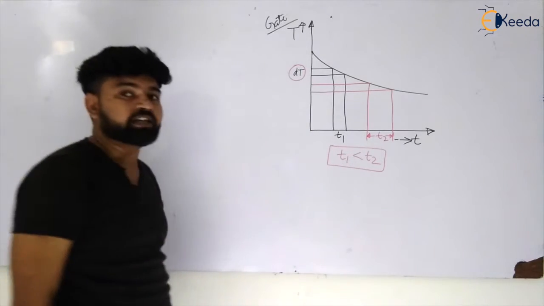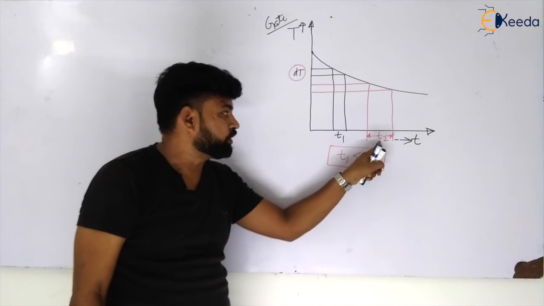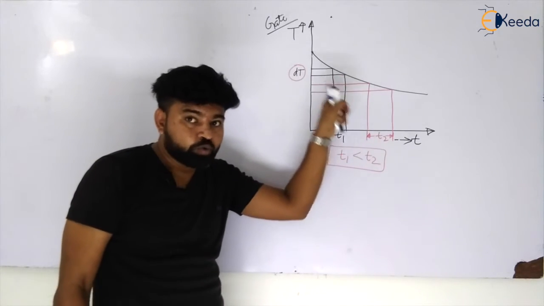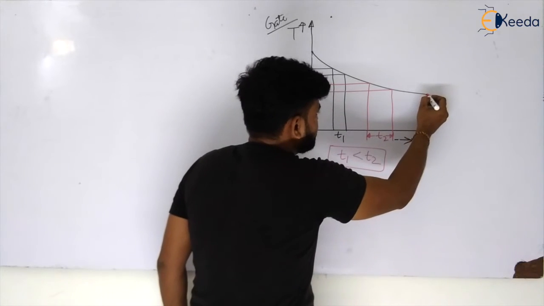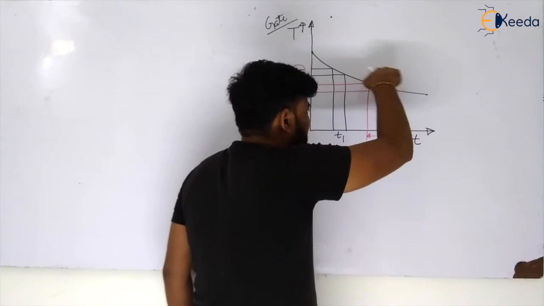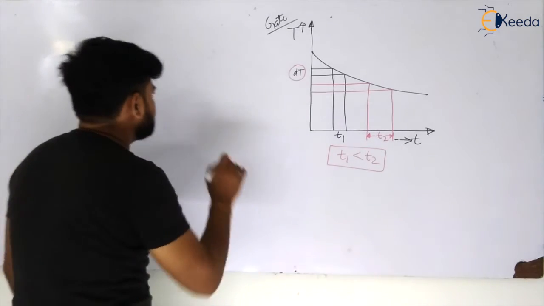The temperature difference is the same, but it takes more time to cool down when the temperature is almost similar to the surroundings than when the temperature is decreasing from high. How will you understand this? Let us see, my dear students.